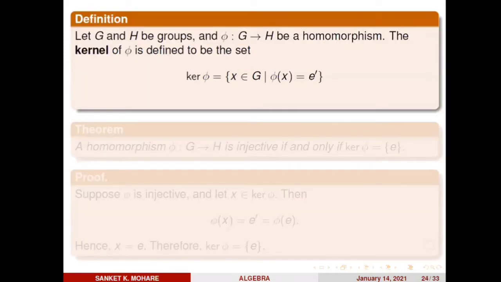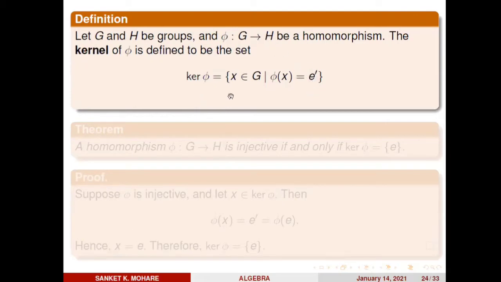Here I am going to define the kernel of a homomorphism. So let's have a definition. Let G and H be groups and phi from G to H be a homomorphism. Then the kernel of phi is defined to be the set denoted by kernel phi. Which set is it? Kernel of phi equals the set of x belonging to G such that phi of x equals E dash. What is E dash? E dash is the identity element in H.